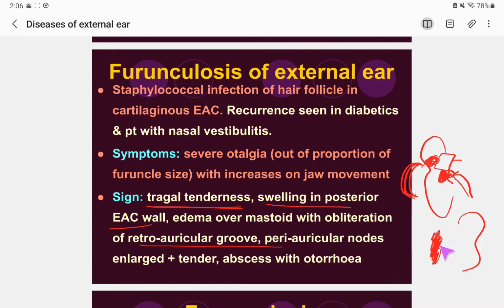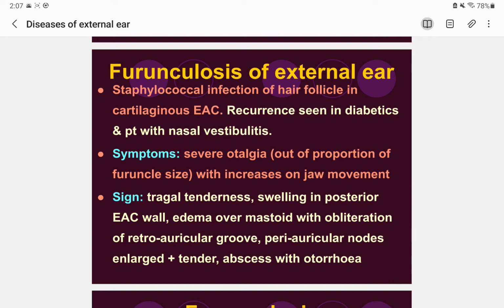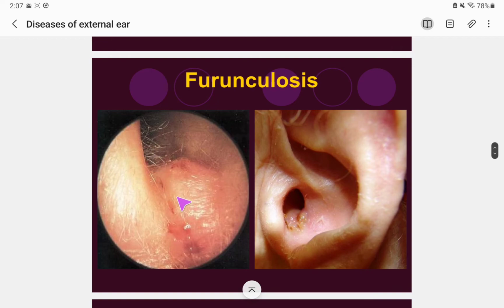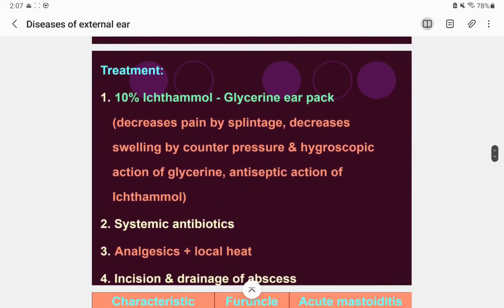And the periauricular nodes are enlarged. Here are the lymph nodes, the periauricular nodes, and they will be enlarged and tender on touch. It can also present with abscess and otorrhea. Furunculosis is an infection of the hair follicles, so an abscess can also come out. That's about the signs and symptoms of furunculosis. You can see here the infection of the hair follicles, and here is the abscess formation. So what is the treatment?